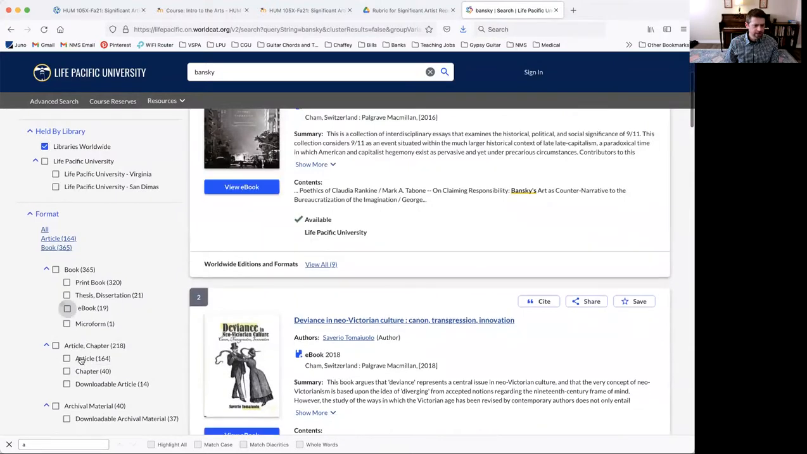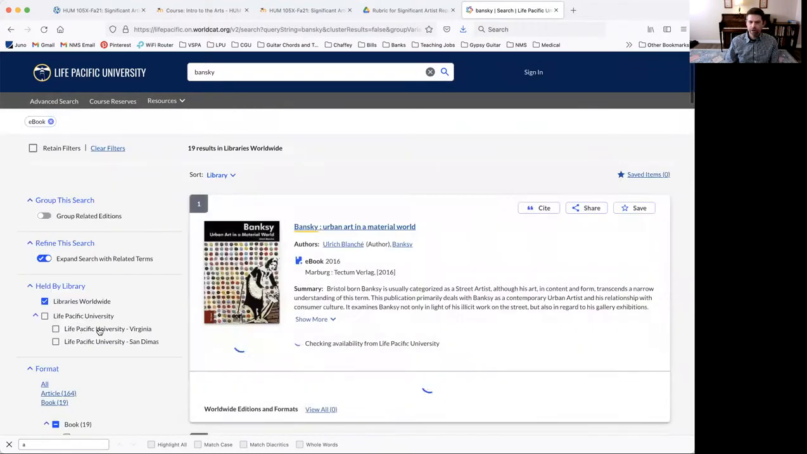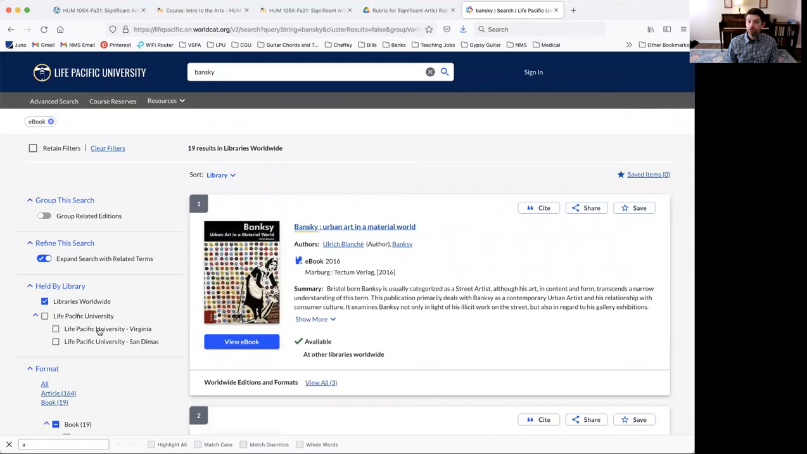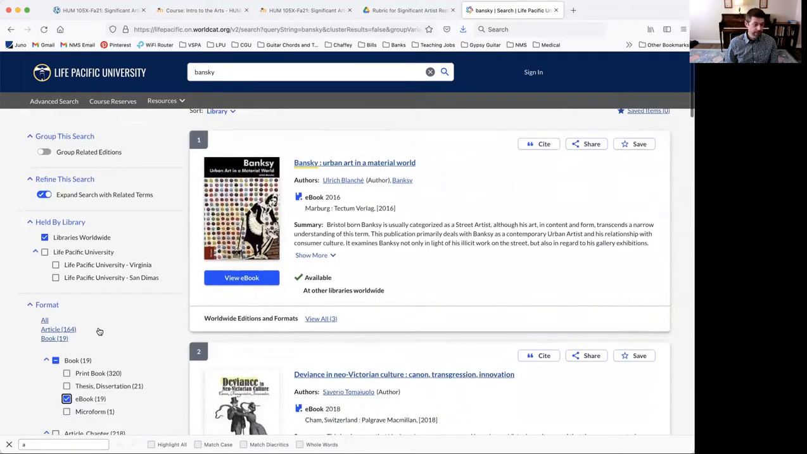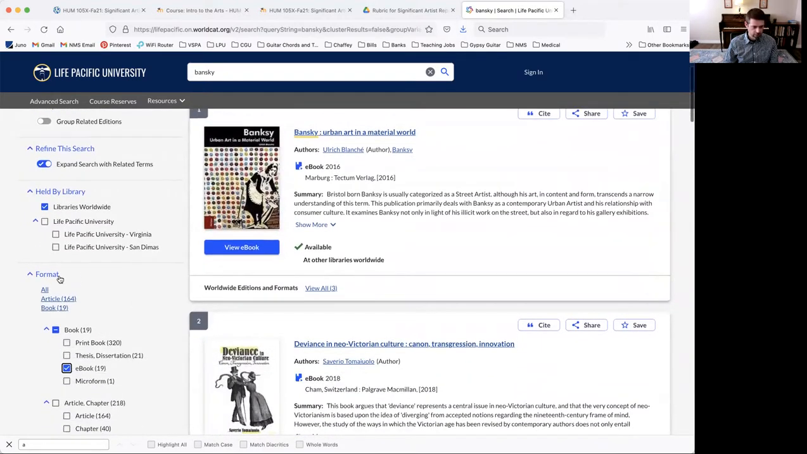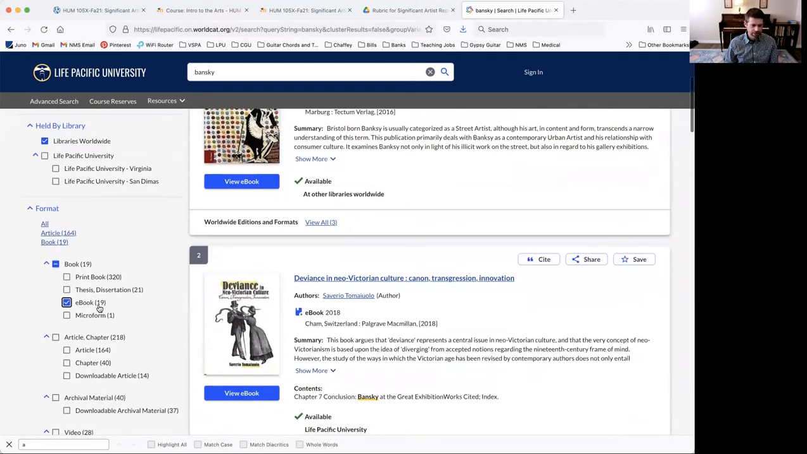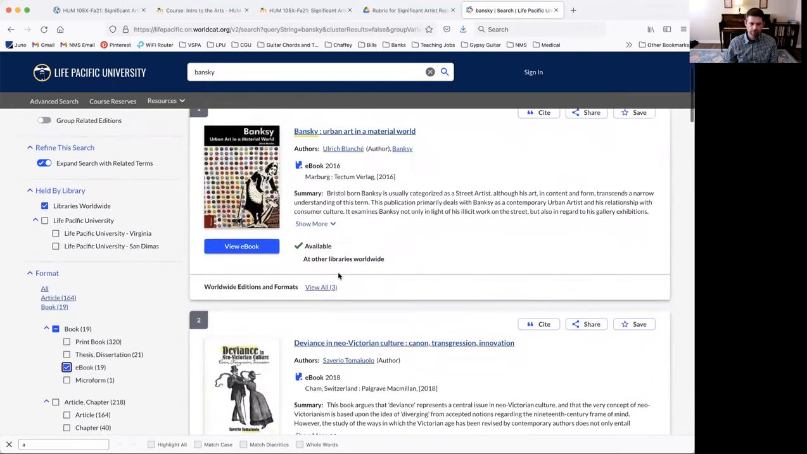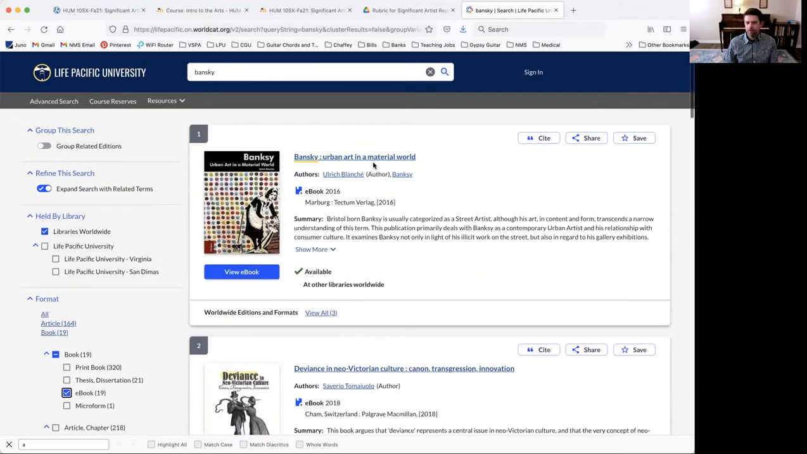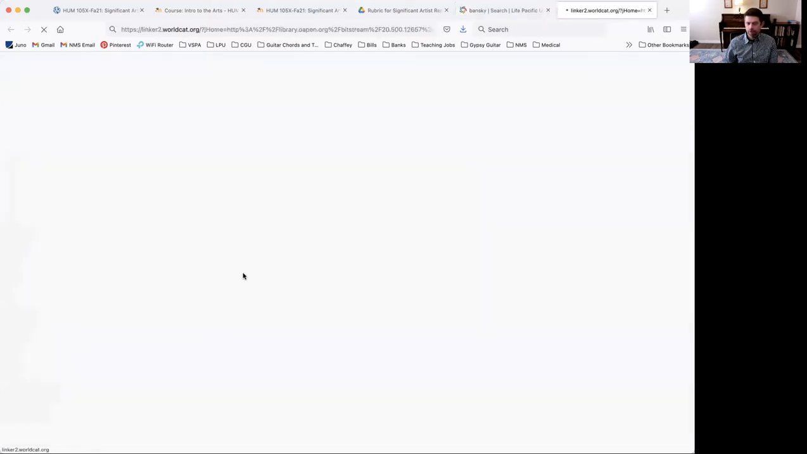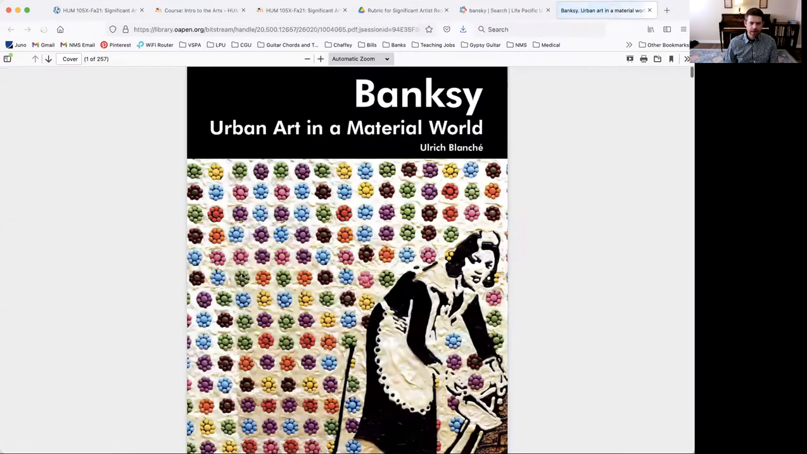Let's see what ebooks are available. Ebooks are nice because you can read them right on the computer. So I just selected over here on the side under the format option, ebooks. There are 19 of them available. So here's one, Banksy, Urban Art in a Material World. That might be a good option. So you can open that up and take a look at it.